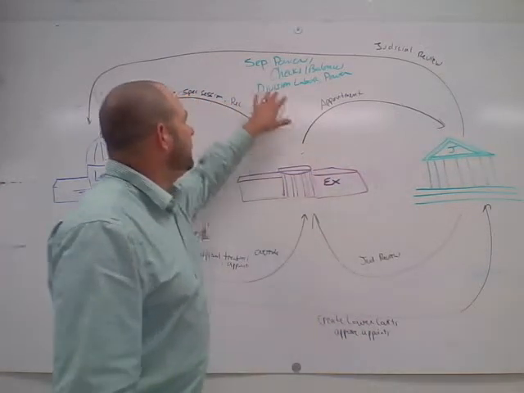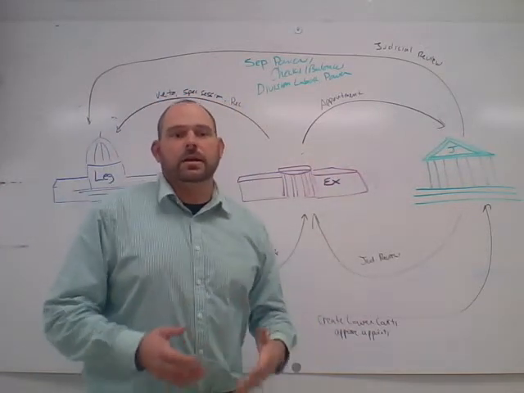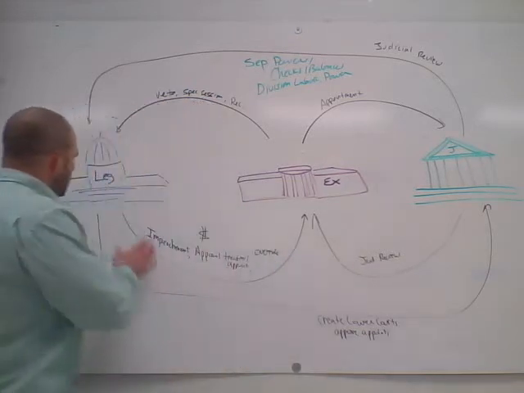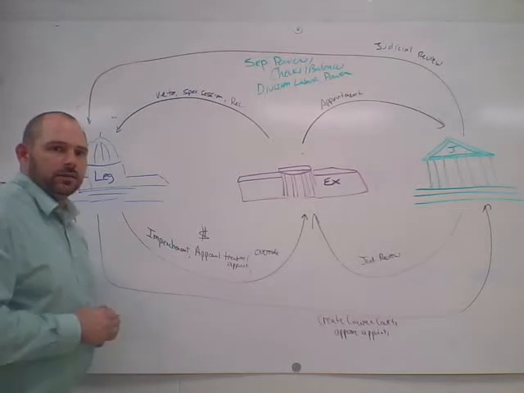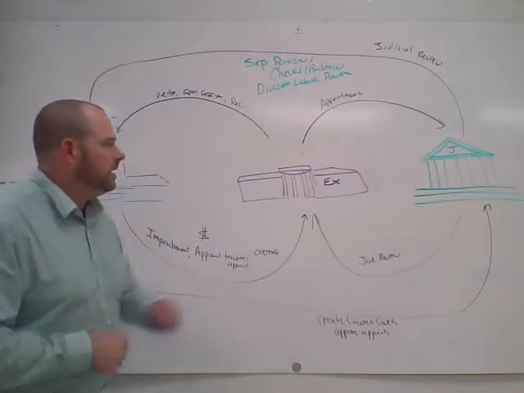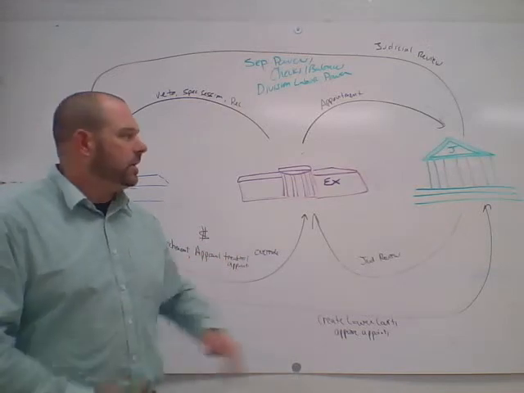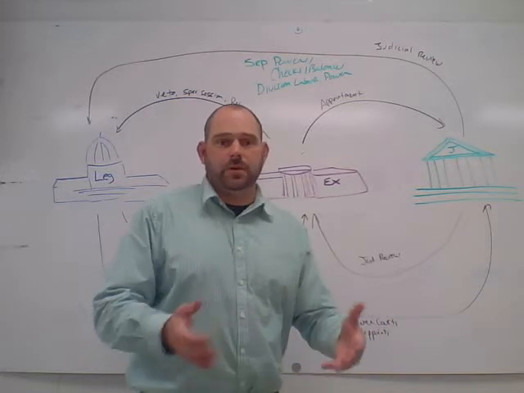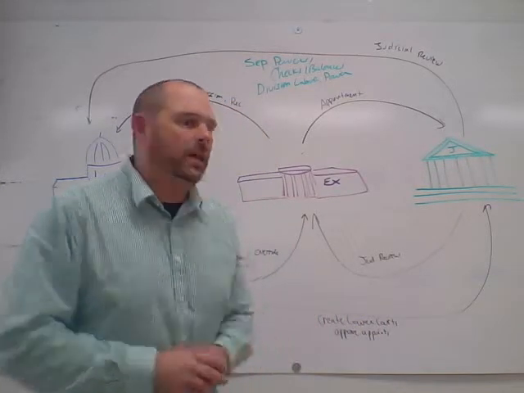In addition to dividing the power up, they also divided labor and allowed each branch to specialize in certain parts of our government. For example, the legislative branch creates the laws. They take the public's needs and wants and they make them into public policy. The executive enforces those laws, and the judicial branch interprets those laws. In addition to separating the powers, they also created a system of checks and balances.